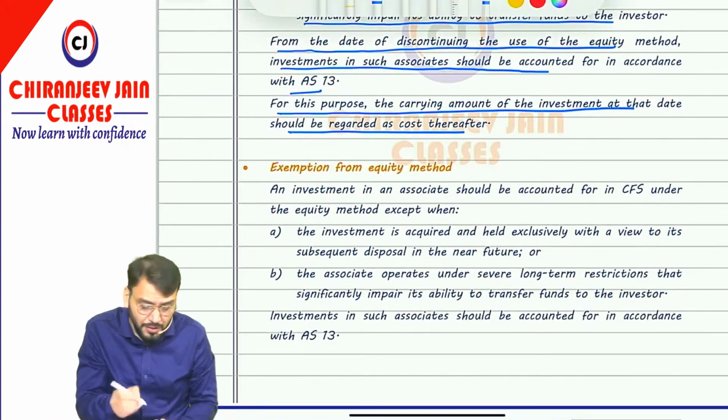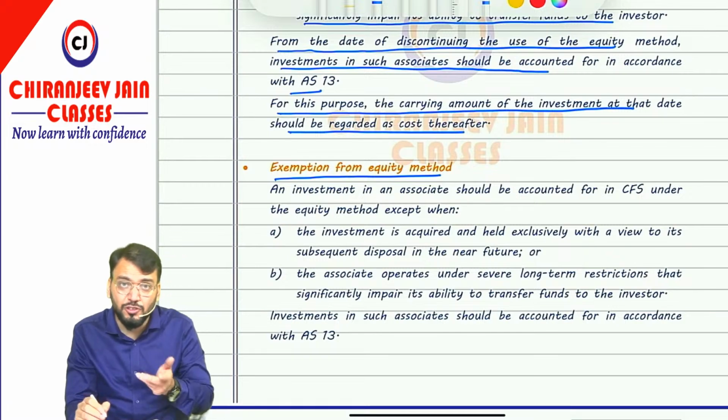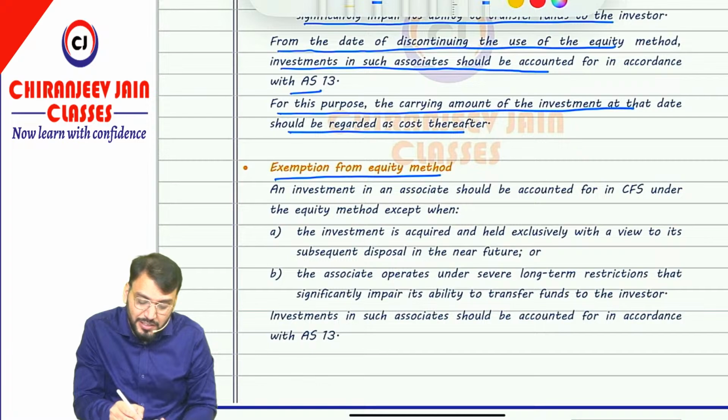Chalega. One more point is exemption from the equity method. This may also be important from the MCQ point of view: when is the equity method exempted? So what they are saying is, the equity method is exempted in either circumstance A or B.